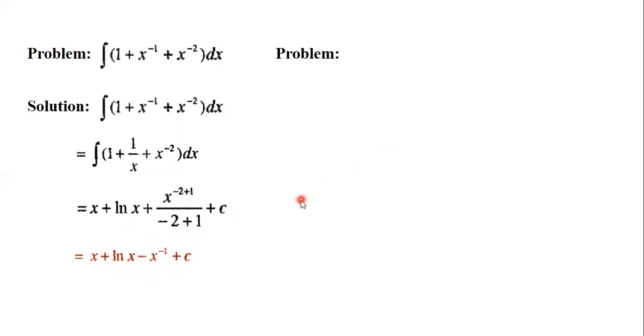Okay, now another problem: integration of 1 by square root of x minus square root of x minus 1 dx. First I told you that we do not write an irrational number in the denominator. Here you see the irrational number, because the square root of a number that is not a perfect square is an irrational number.